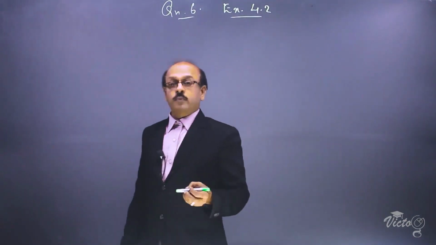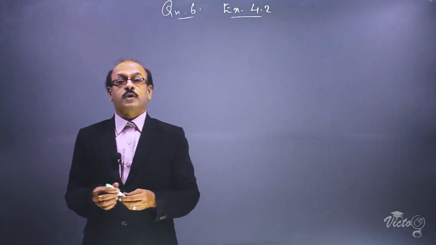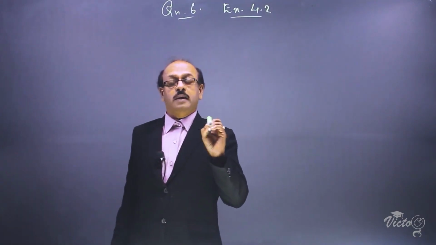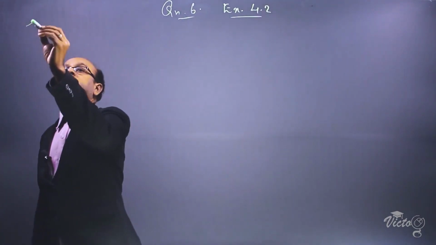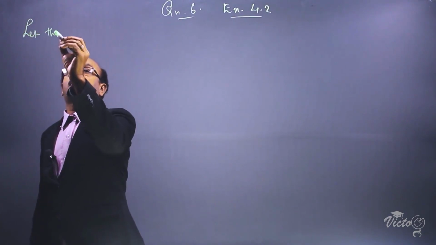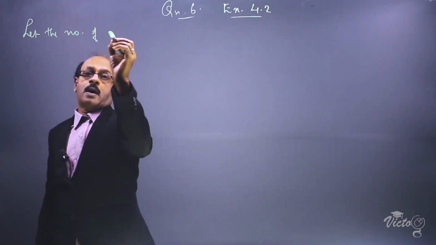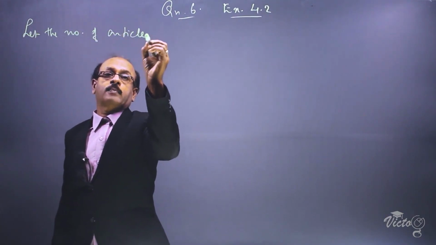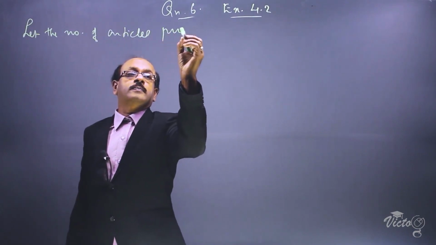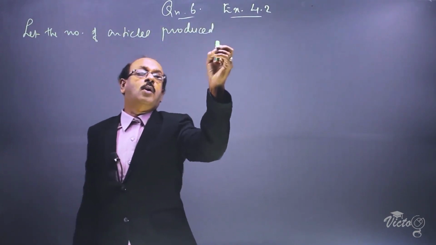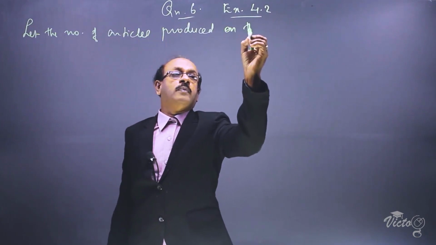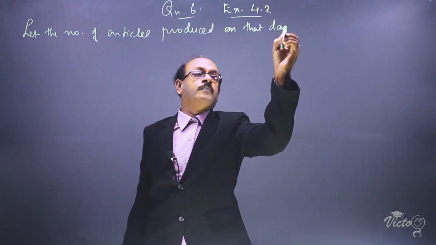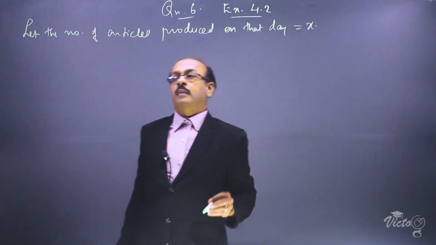Now, let us assume the number of articles produced on that day to be x. Let the number of articles produced on that day be equal to x.